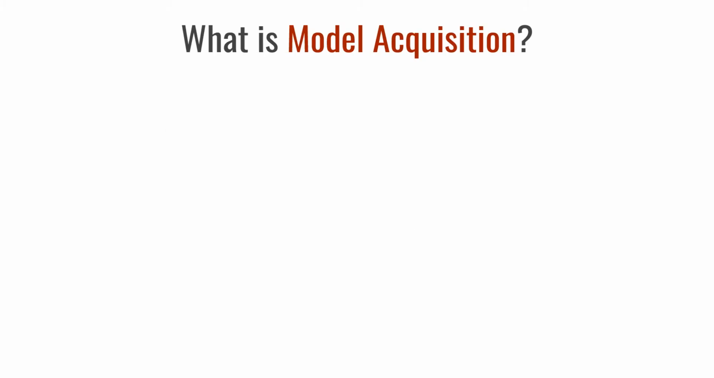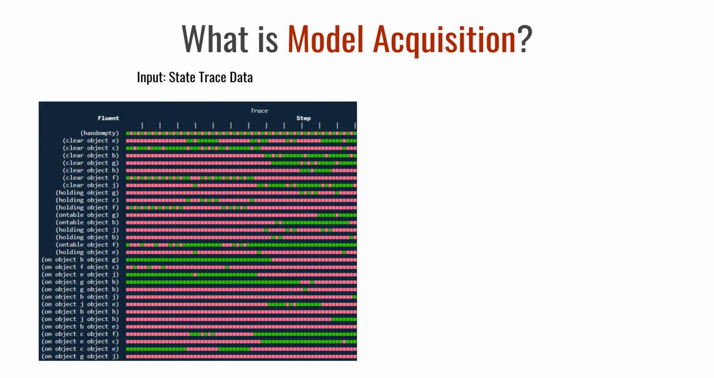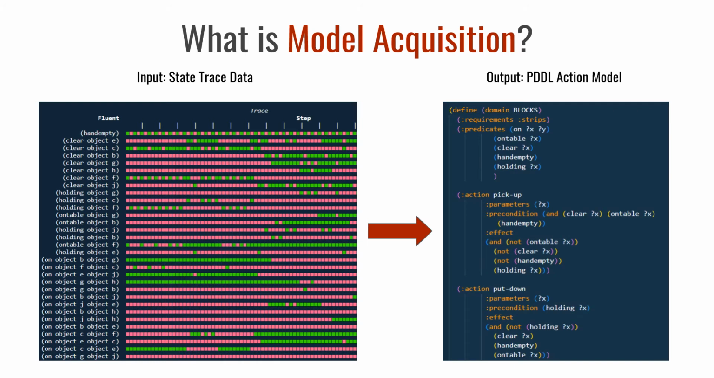What is model acquisition? In short, model acquisition is the process of taking state trace data as input, analyzing it with varying techniques, and acquiring action models in the form of PDDL domain files. To dive in deeper, we can see that the input state trace data on the left consists of a series of steps, each of which contains the action taken and the state of each fluent after the action. Here, the green indicates a true fluent, while the red represents a false fluent.